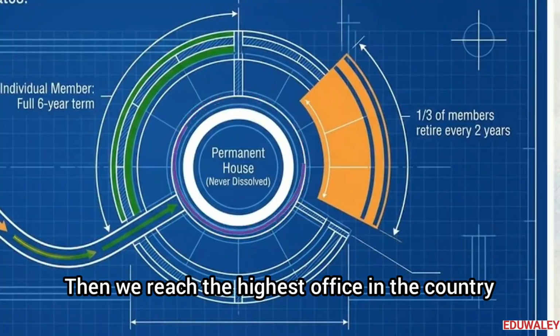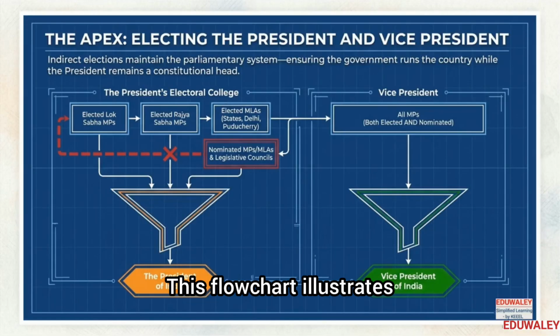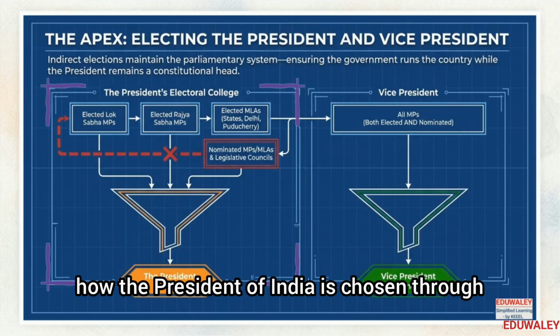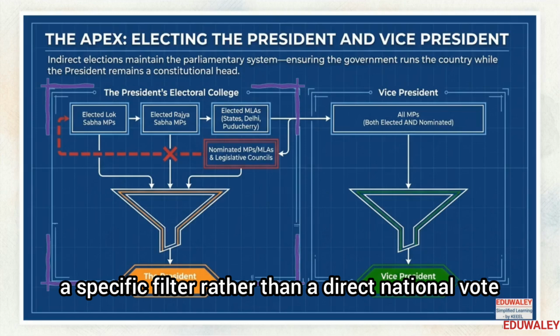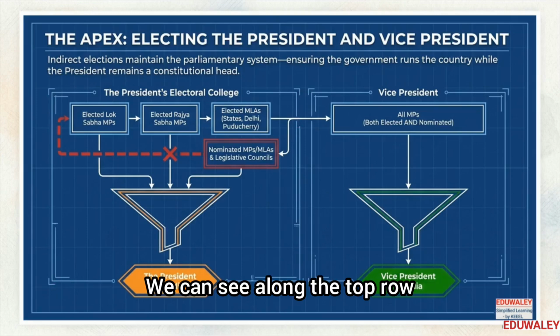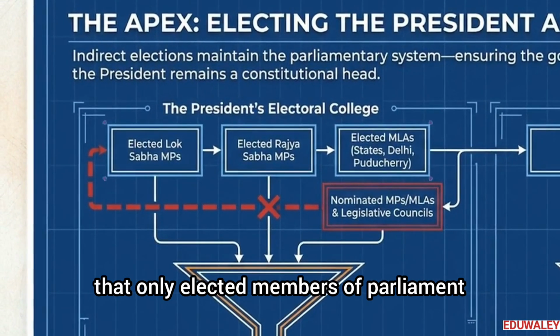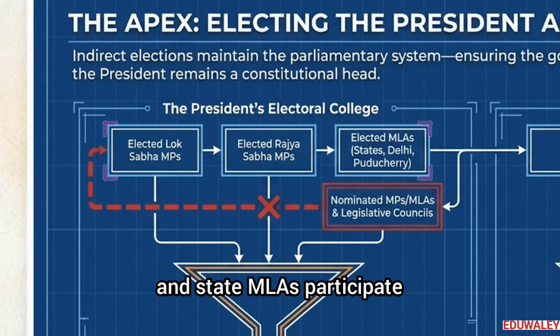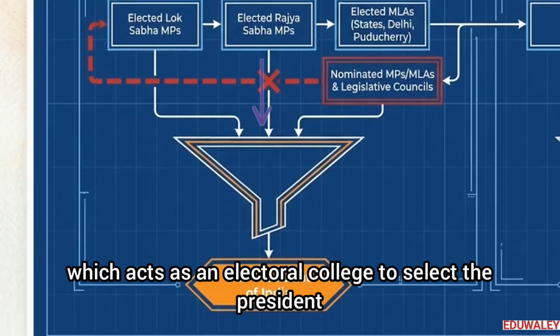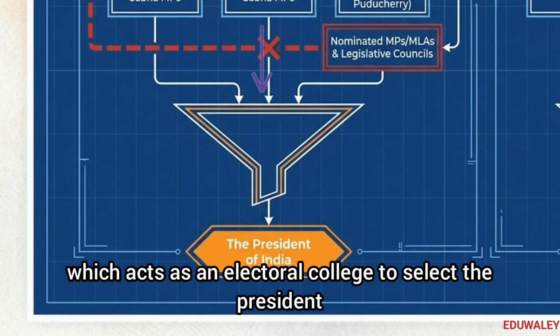Then we reach the highest office in the country. This flowchart illustrates how the President of India is chosen through a specific filter, rather than a direct national vote. We can see along the top row that only elected members of Parliament and state MLAs participate. Their votes flow into that central orange funnel, which acts as an electoral college to select the president.